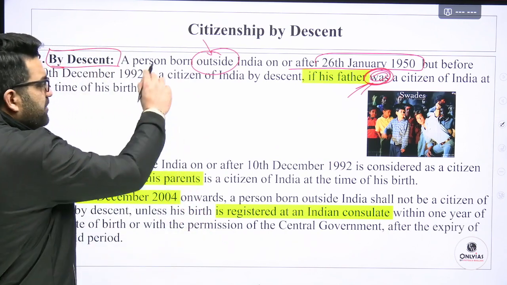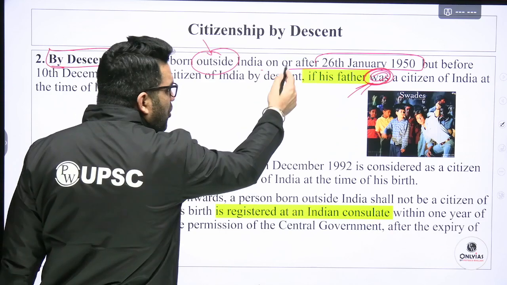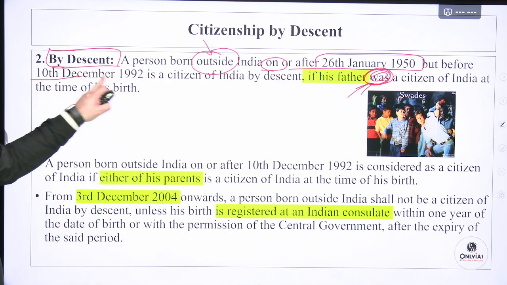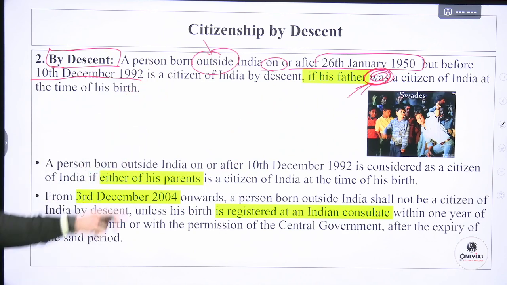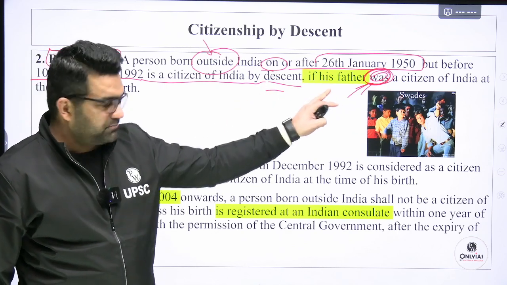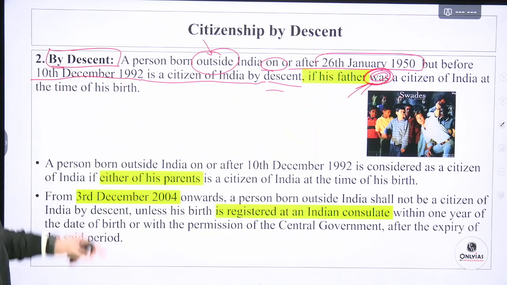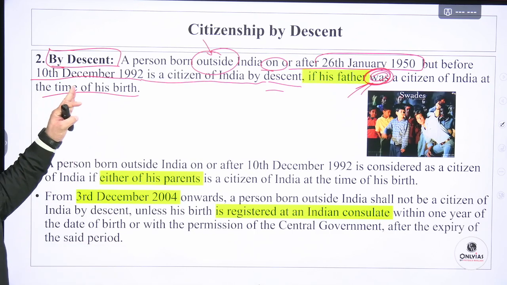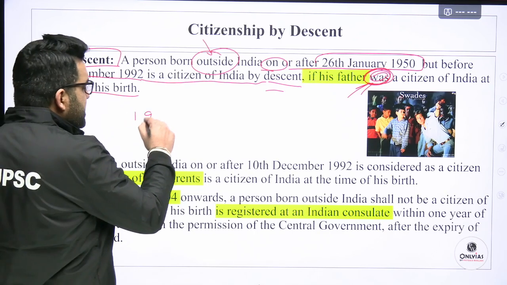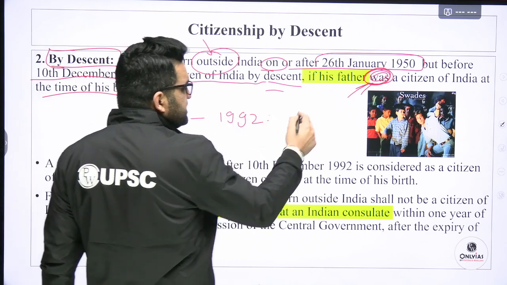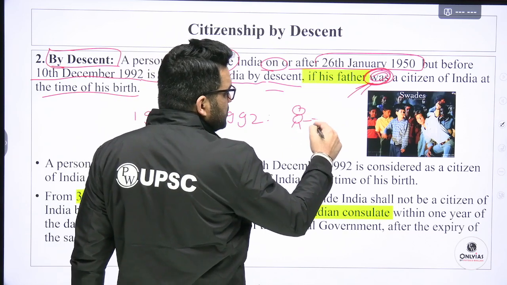Now, a person born outside India on or after 26 January 1950 but before 10th December 1992 will be considered a citizen of India by descent if his father was a citizen of India at the time of his birth. Between 1950 and 1992, the condition is that the father should be Indian.